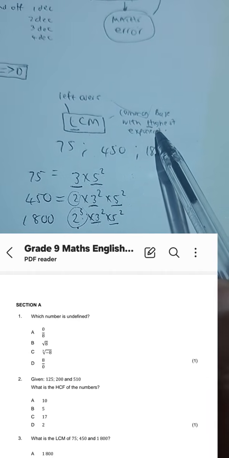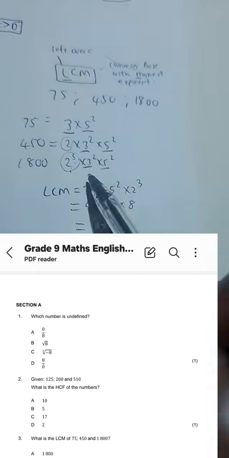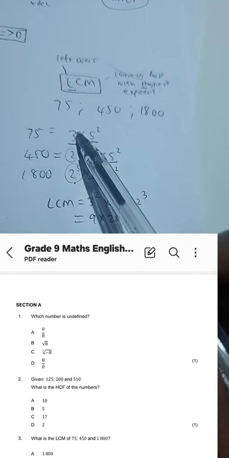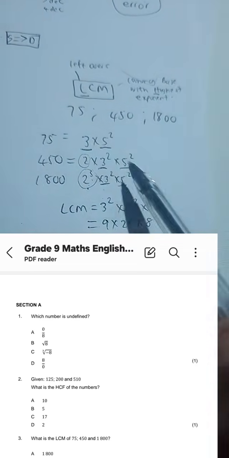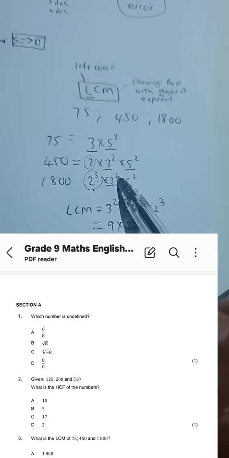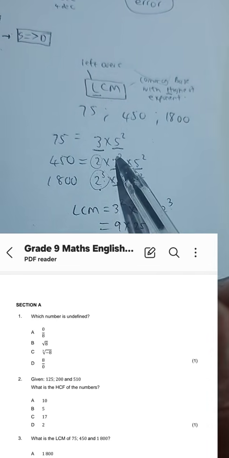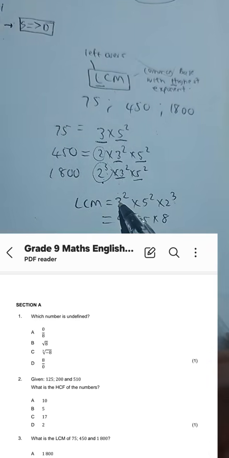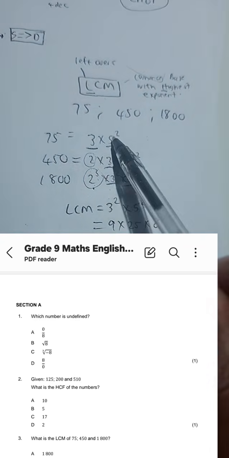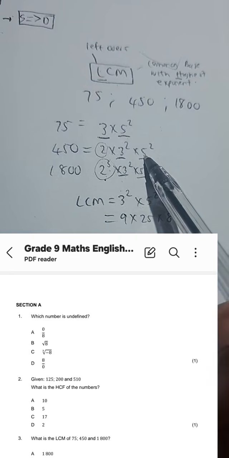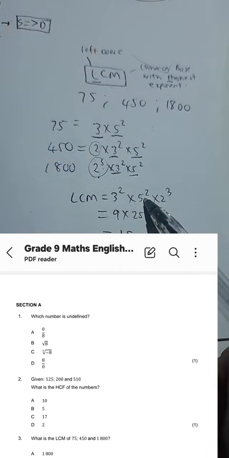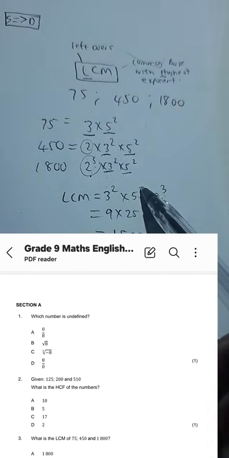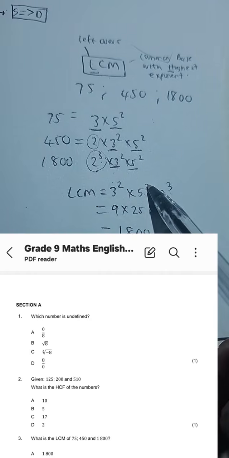So for LCM, we choose the common base with the highest exponent. And remember, we must first look at the base that is common for all 3 numbers. That's the first thing. So for instance, 3 is common for all 3, but we choose the one that has the highest exponent, that is 3 squared. We just write it once. Then 5 as a base is common for all 3, so we choose the one with the highest exponent.